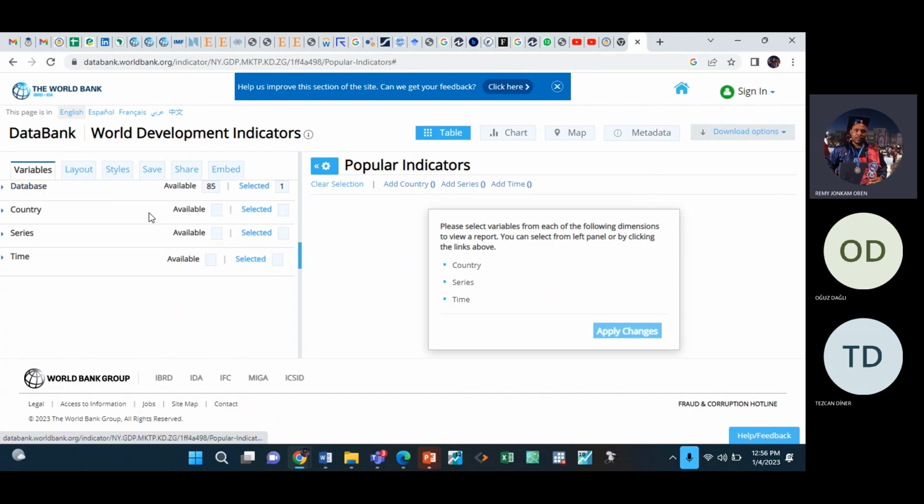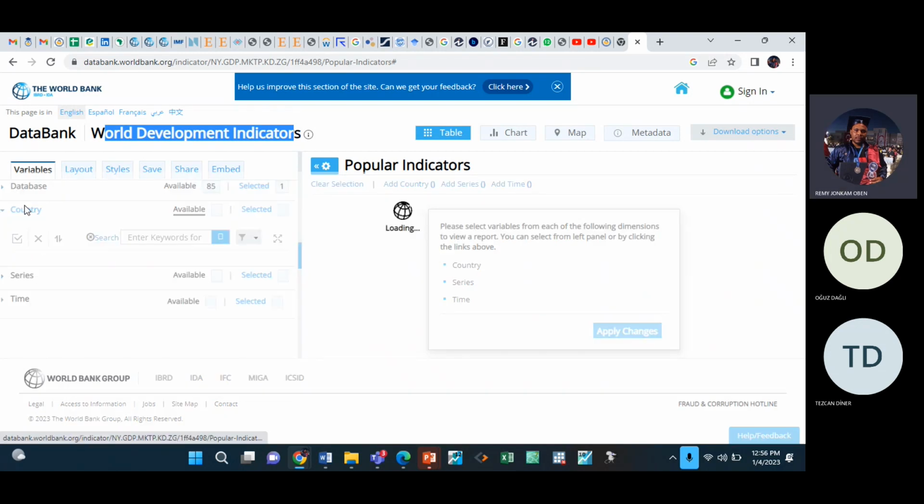On Webbank, we have 85 databases, but one has already been selected for us, which is the World Development Indicators. That is what we are using. So don't even bother to change the database. Just always leave it as default. We should change only country, series, and time.